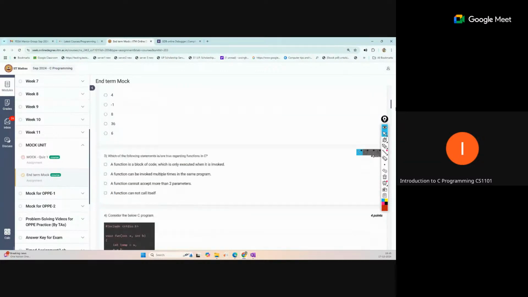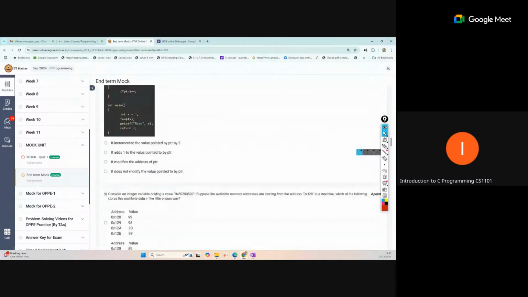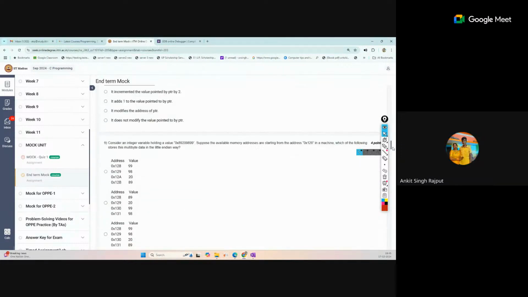This mock is also a previous term paper, so similar types of questions will be asked. No programming questions. Questions will be only MCQ, MSQ, or numerical input.